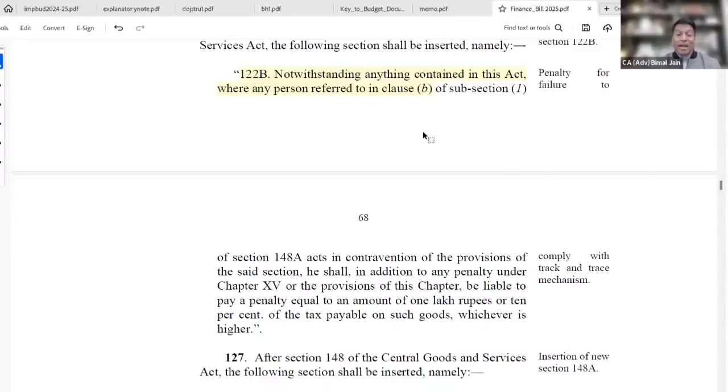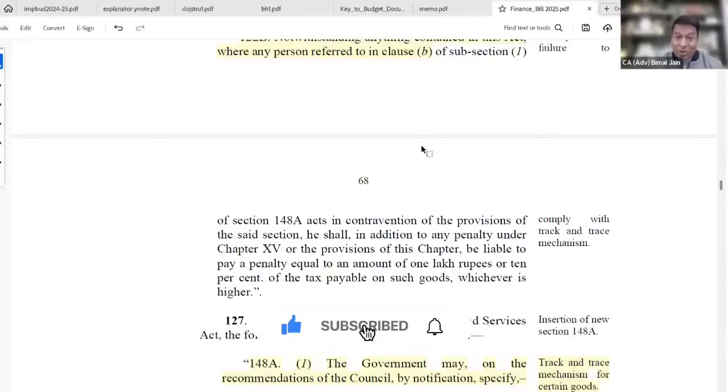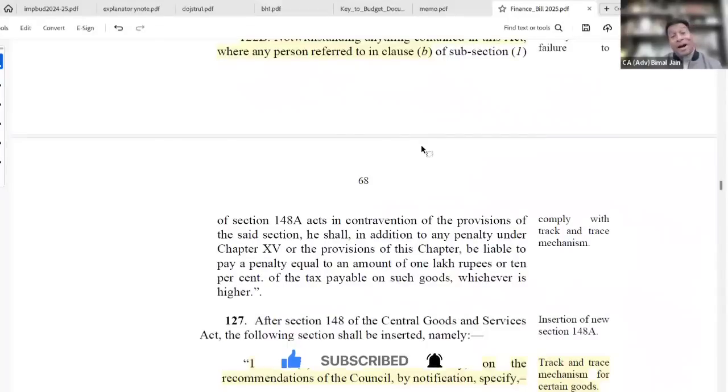If you are not following and are contravening the provision, you shall, in addition to any penalty under Chapter 15 or the provisions of this chapter, be liable to pay a penalty equal to an amount of 1 lakh rupees or 10% of the tax payable on such goods, whichever is higher.